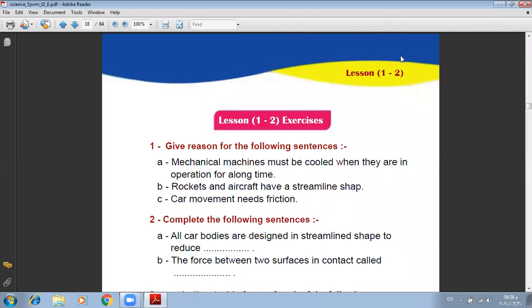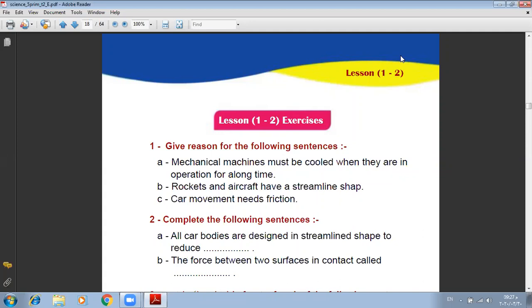Question number 1. Give reason for the following sentence. Mechanical machines must be cooled when they are in operation for a long time to avoid the damage of internal moving parts of the machine due to friction force.